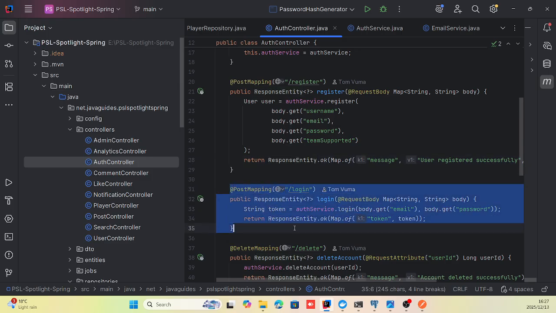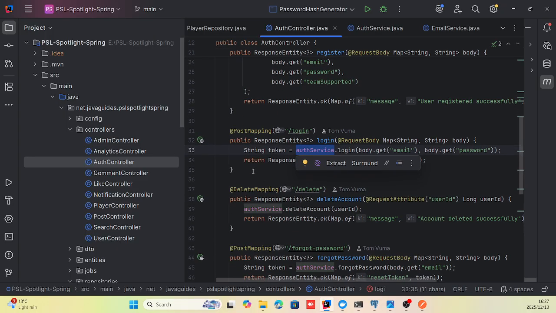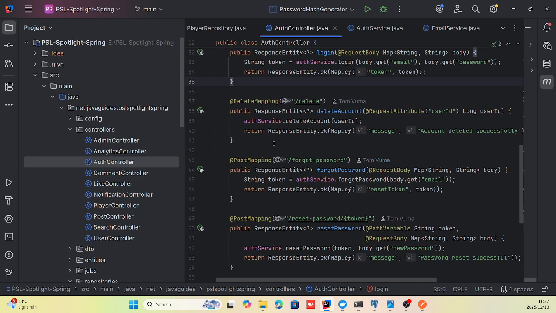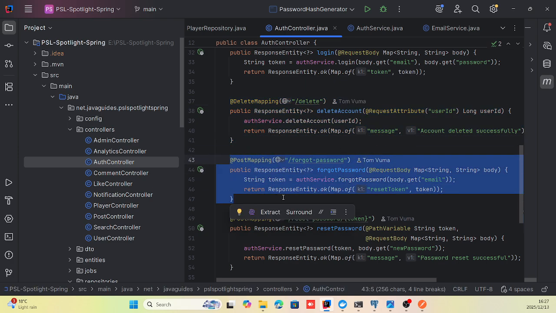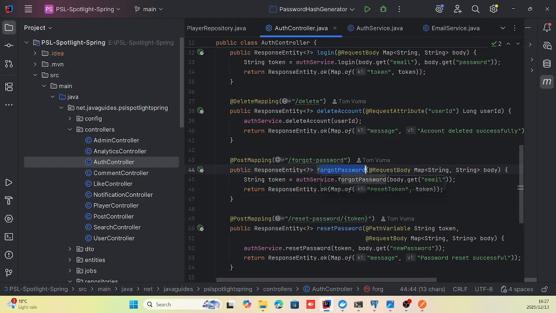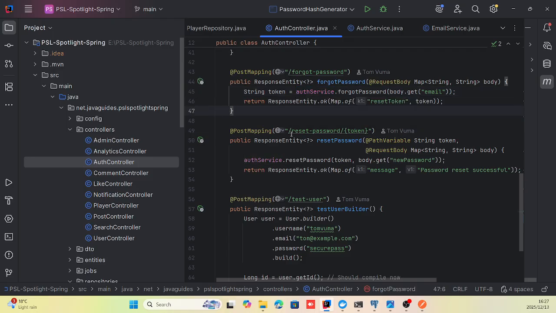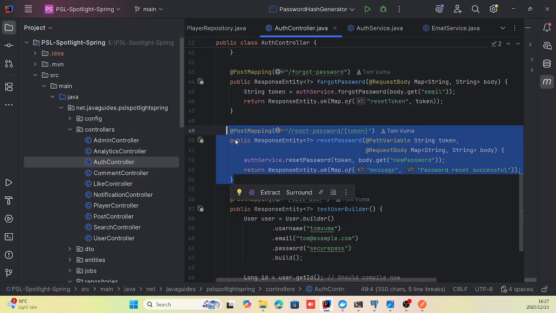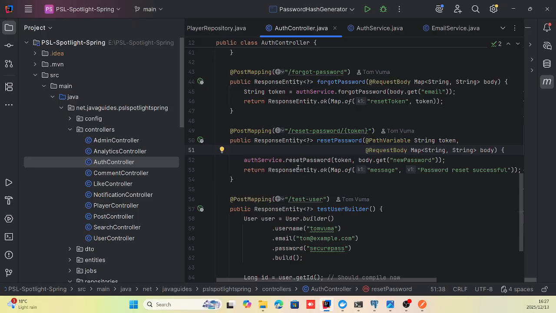Login as well uses the method from auth service, and then you log in. Delete account, you can delete an account. I even have a forgot password method where a user can, if they forgot their password, then this method runs. It also uses the function from auth service to basically send a post request saying that you forgot your password. And in order to reset the password, this method runs over here. So yeah.